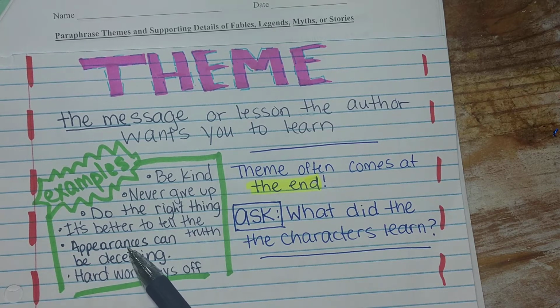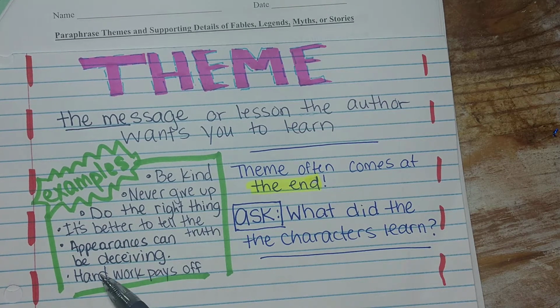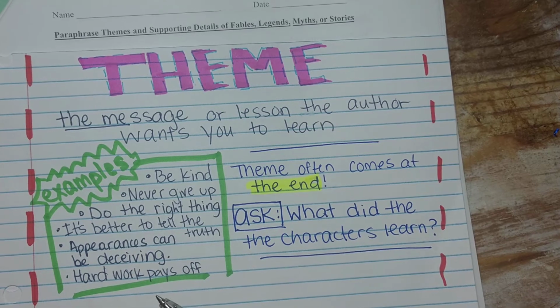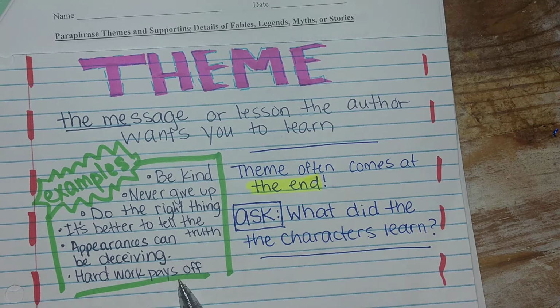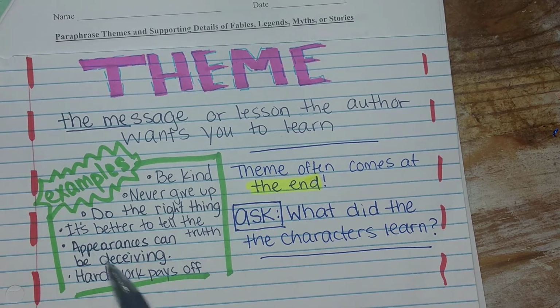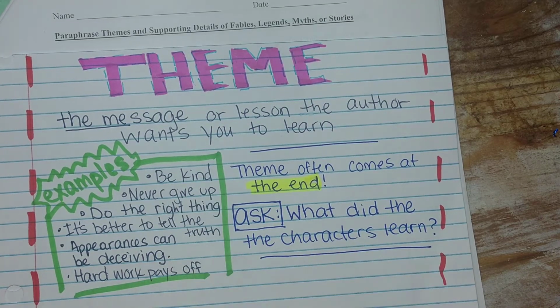Appearances can be deceiving. Think of Little Red Riding Hood. And hard work pays off. Again, think of the three little pigs, right? The one pig worked hard, built his house of brick, and that paid off, okay? So these are examples of lessons that you will learn after reading a story.